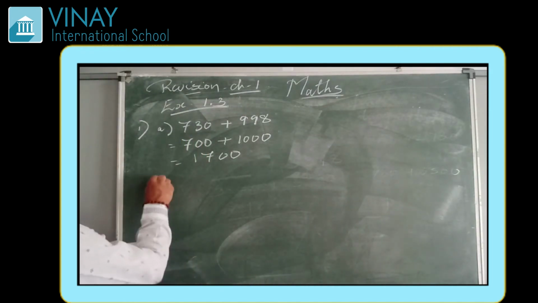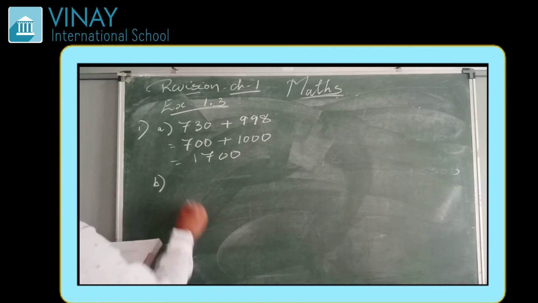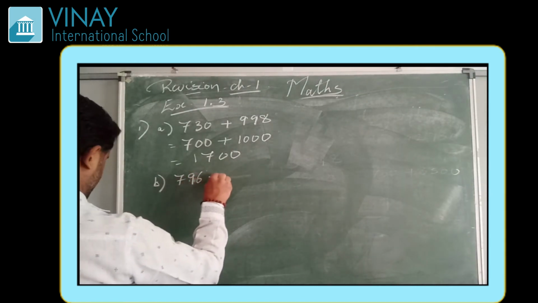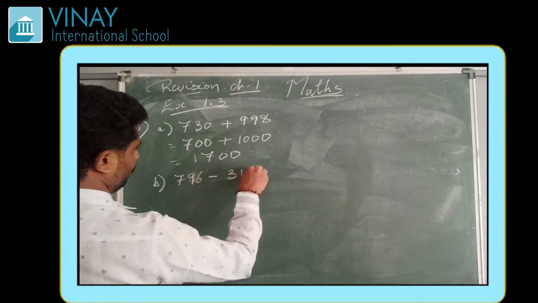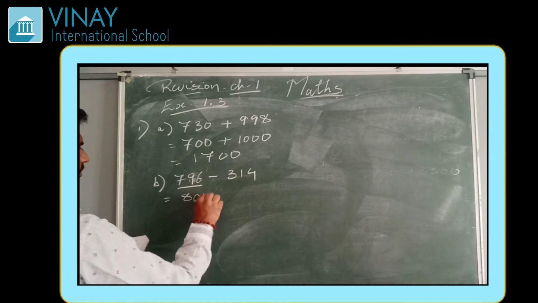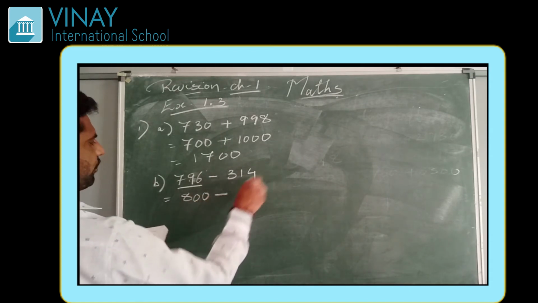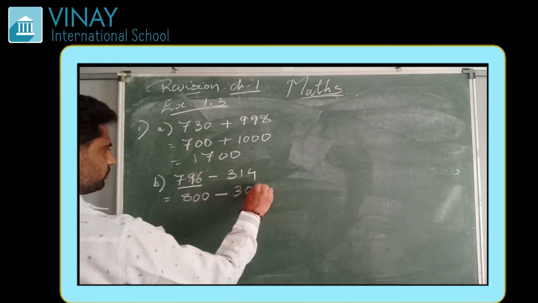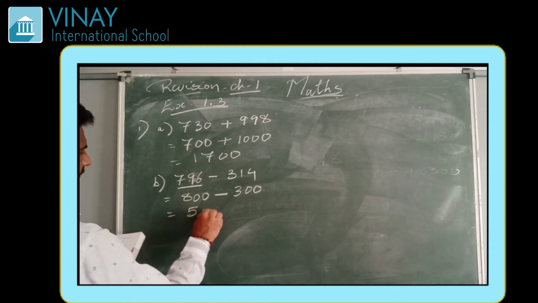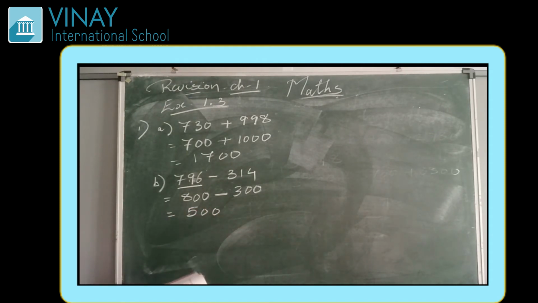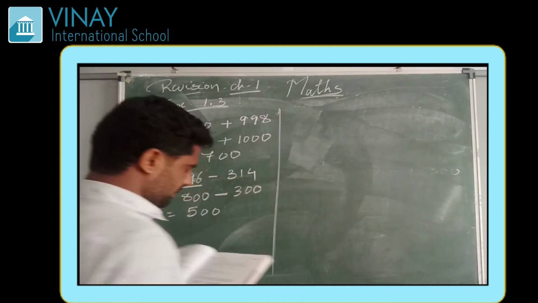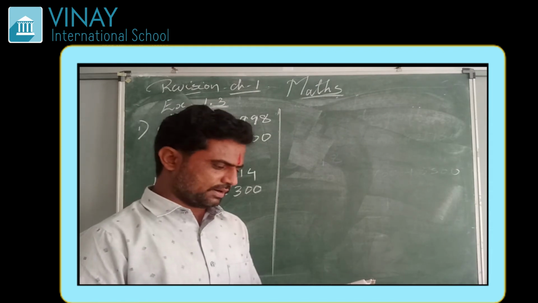Now let us do question number B, that is 796 minus 314. Now 796 can be estimated to 800, 314 can be estimated to 300, and the answer will be 500. So this is the general rule to estimate the number, or to add or to subtract.